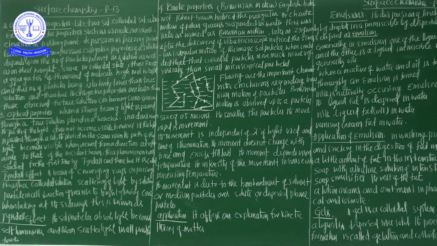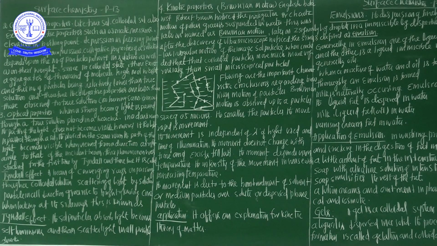When a strong beam of light is passed through a true solution placed in a beaker in a dark room, what about the path of the light? The path of the light does not become visible. However, it is not visible.